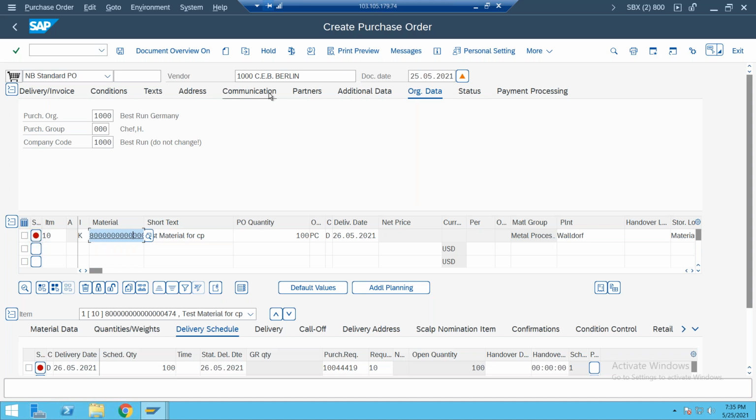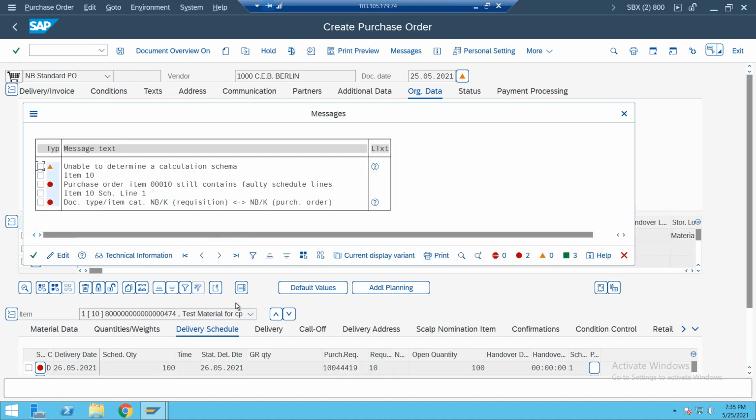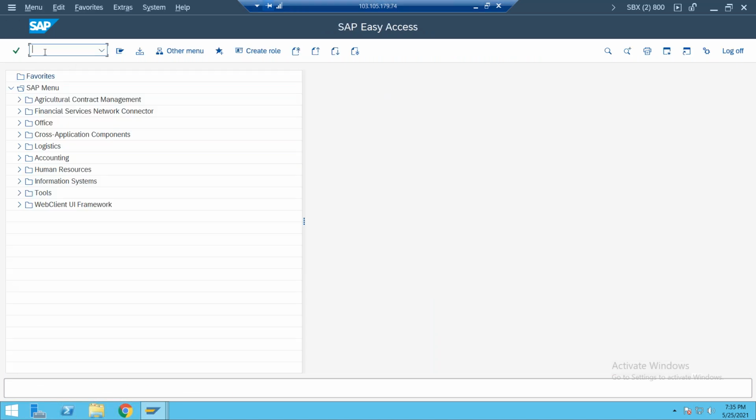Now go back here. Again, you need to click on message during check. The function module has already run, so no problem. Just go back, and once again try to create the PO. Go to transaction code ME21.